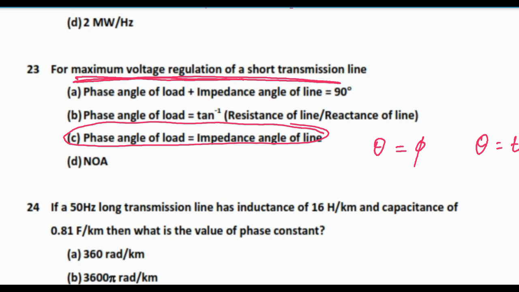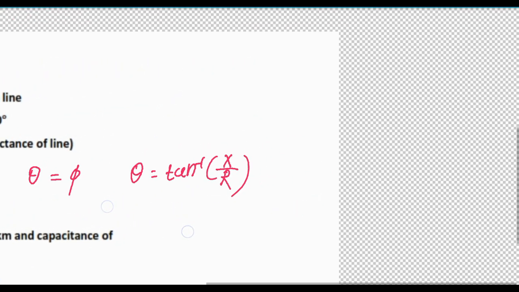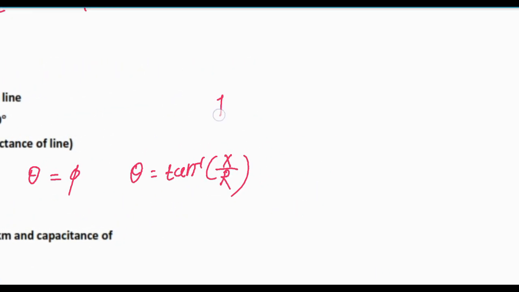And what is the condition for zero voltage regulation, if asked? For zero voltage regulation, the condition is theta plus phi is equal to pi by 2.